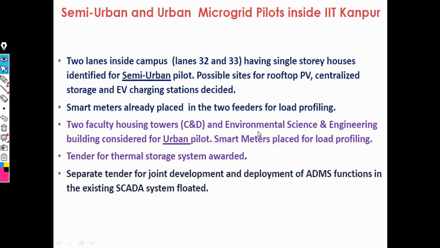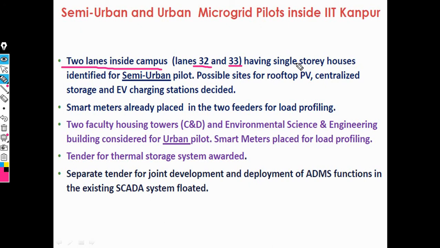Now this is the semi-urban and urban microgrid pilot projects in IIT Kanpur, in which we need two lanes inside the campus, that is lanes 32 and 33. Also we need houses, which can be controlled under the semi-urban pilot.